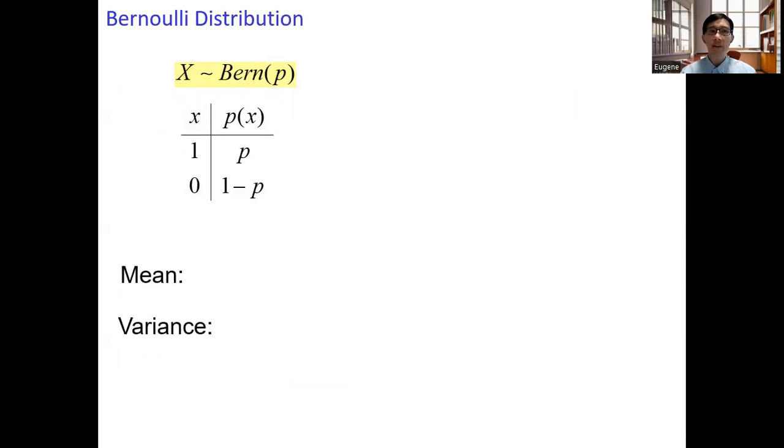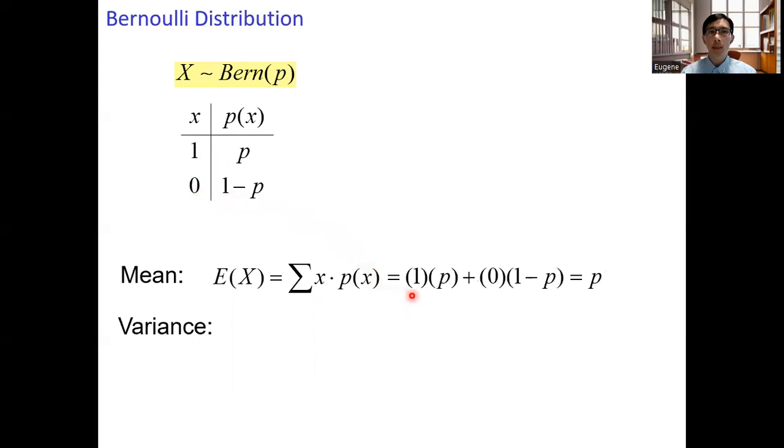Let's compute the mean and the variance of a Bernoulli distribution with parameter P. Recall the formula to compute the mean, the expected value of X. This equals the summation of X times P of X. And here, the possible values of X are 1 and 0 only. So we get 1 times P plus 0 times 1 minus P. Upon simplification, we get P. The expected value of a Bernoulli distribution with parameter P equals P, the probability of success.